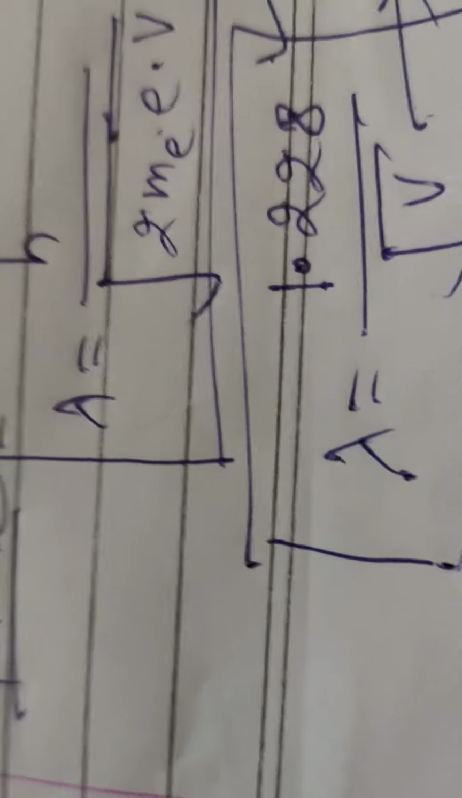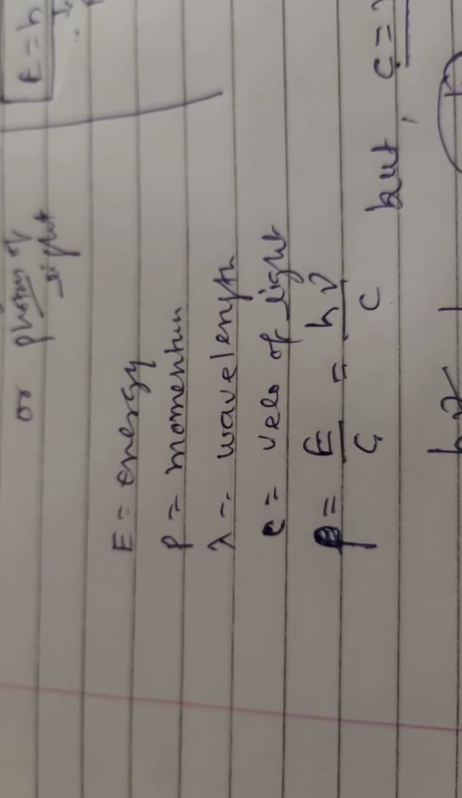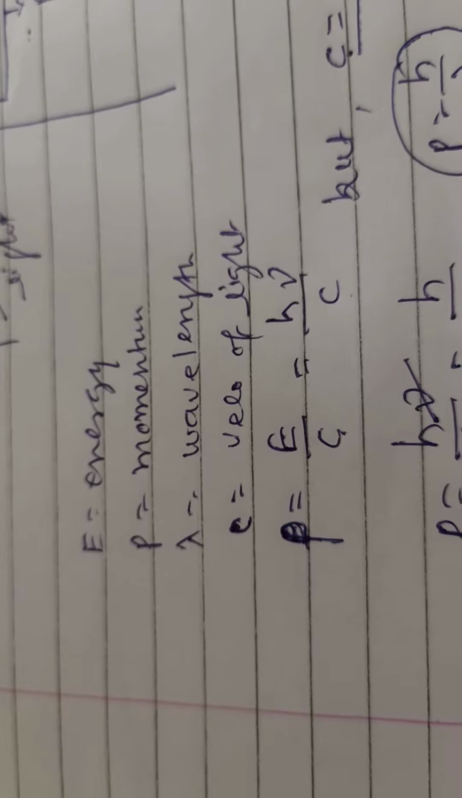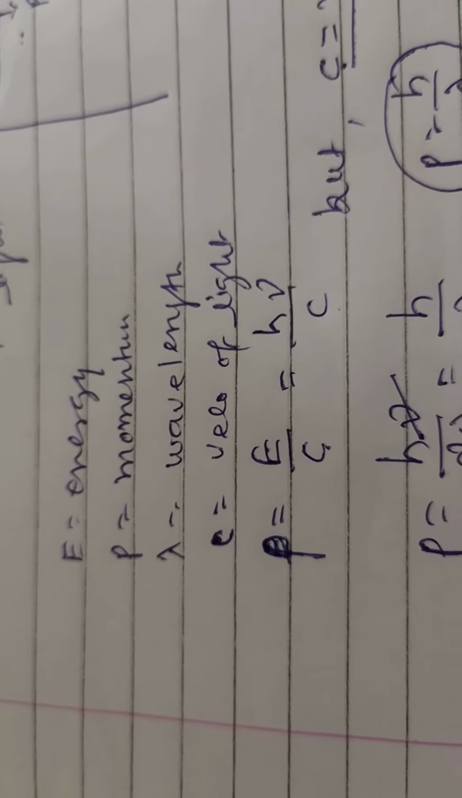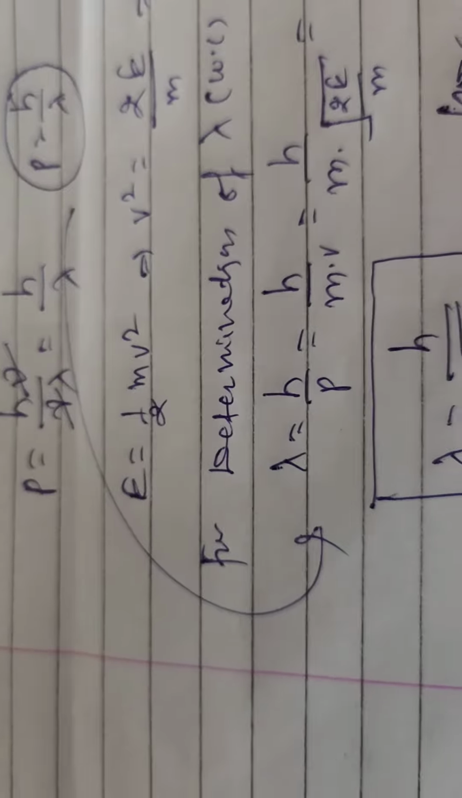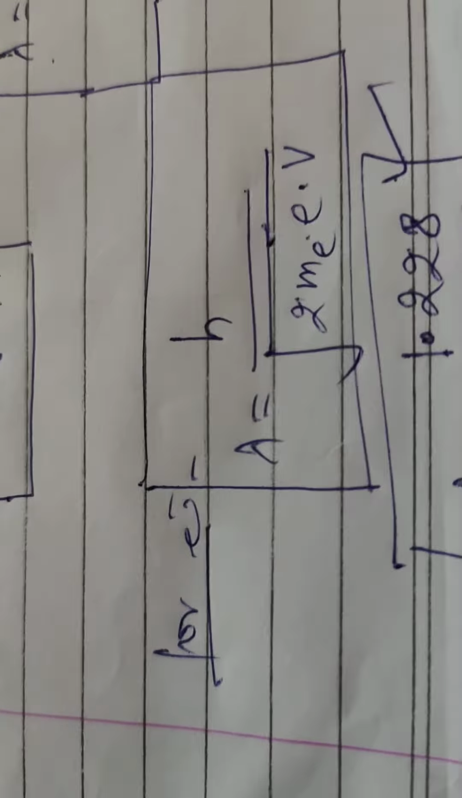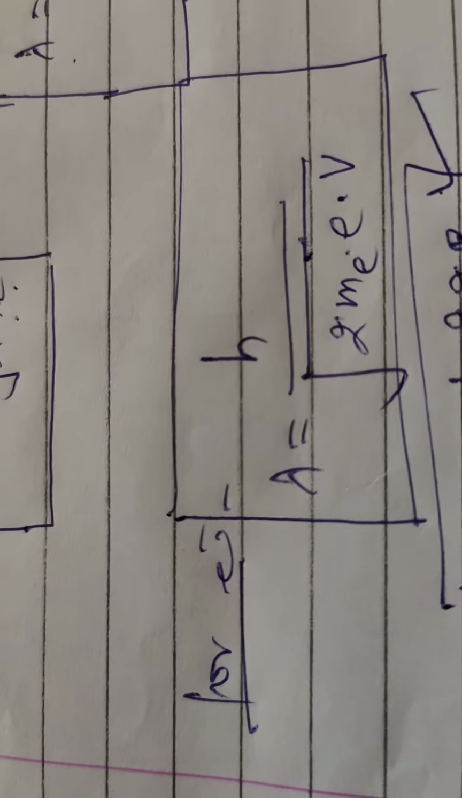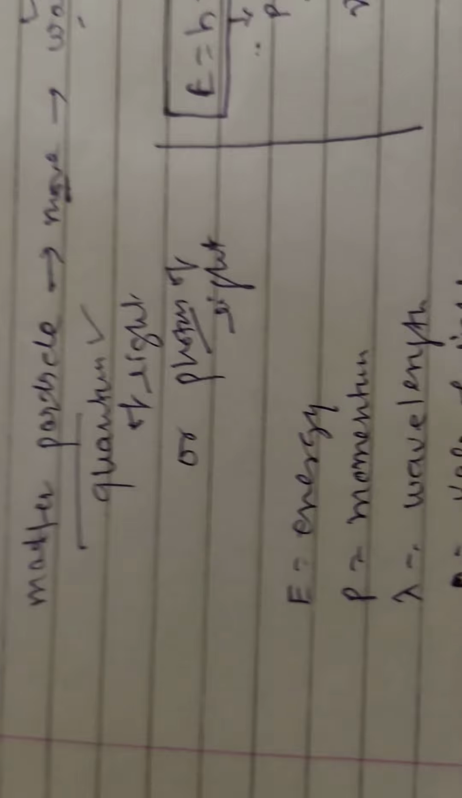This de Broglie's hypothesis can be used for the determination of the momentum, energy, frequency, and wavelength of the particle, and also the wavelength of the electron. So this is about de Broglie's hypothesis.